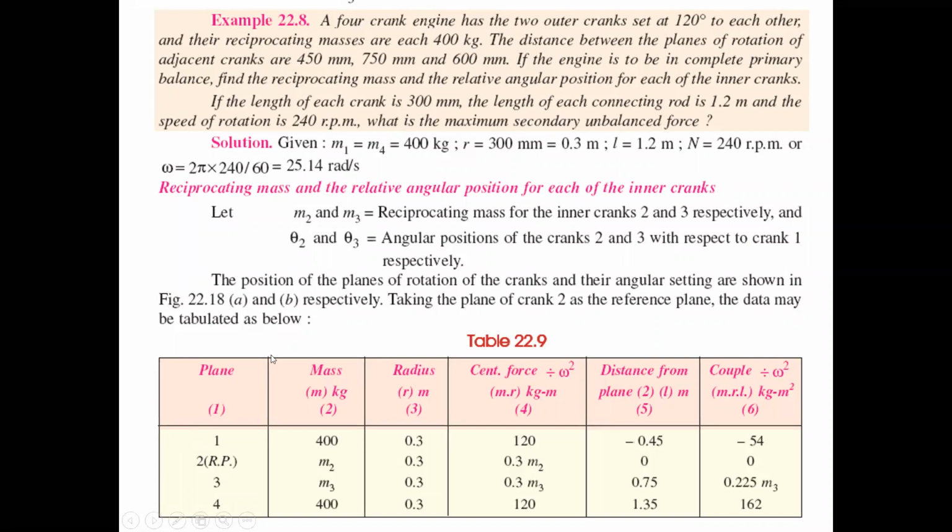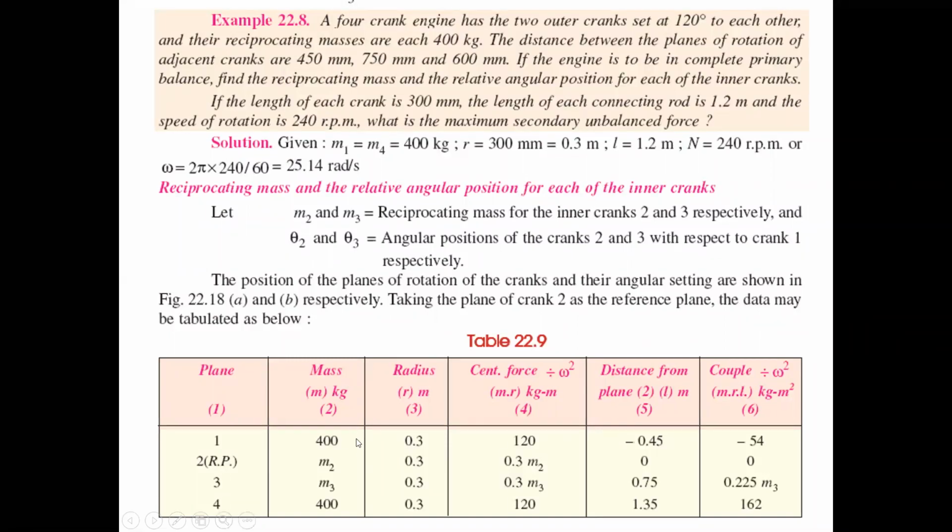Now we are going to draw the tabular column, consisting of six columns: planes, masses, radius, centrifugal force, distance from the reference plane, and couple. Those columns are already known. Four planes are there.